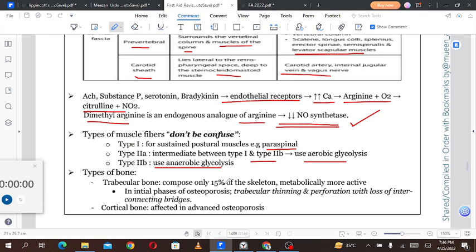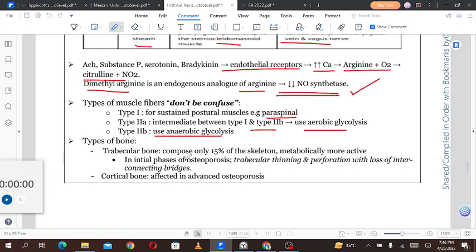Types of bone. Trabecular bone composes only 15% of the skeleton and is metabolically more active. In initial phases of osteoporosis, there is trabecular thinning and perforation with the loss of interconnecting bridges. Cortical bone is affected in advanced osteoporosis.